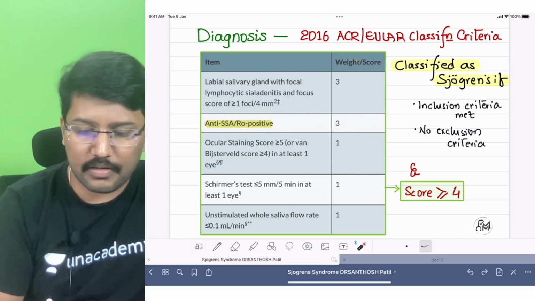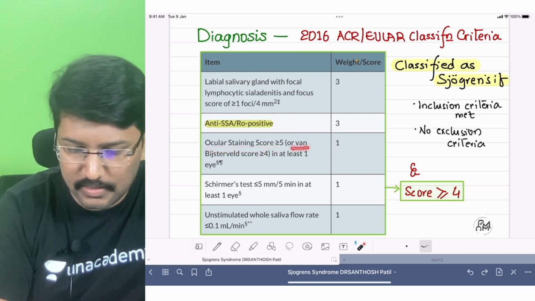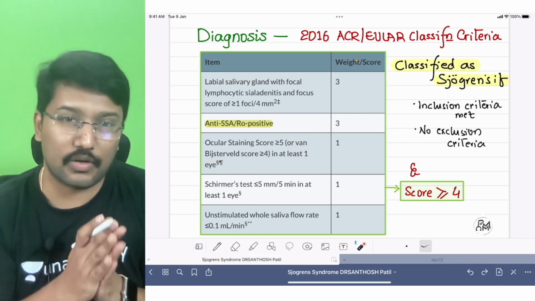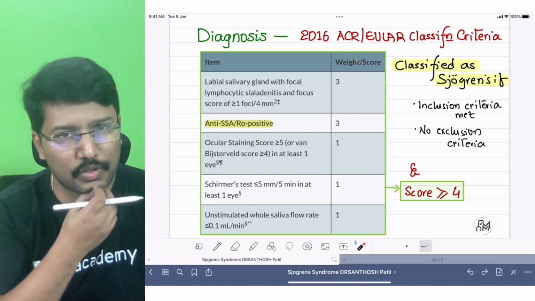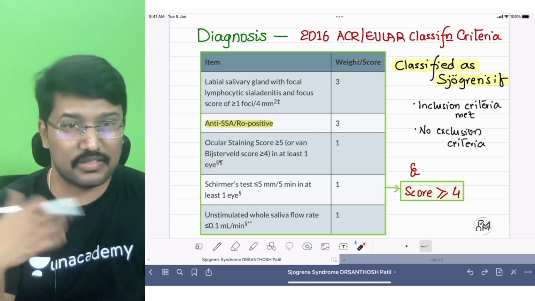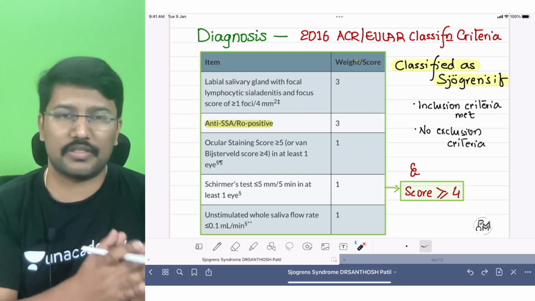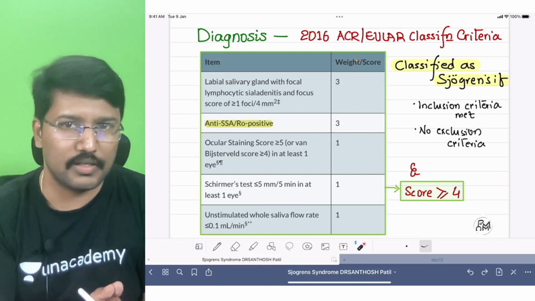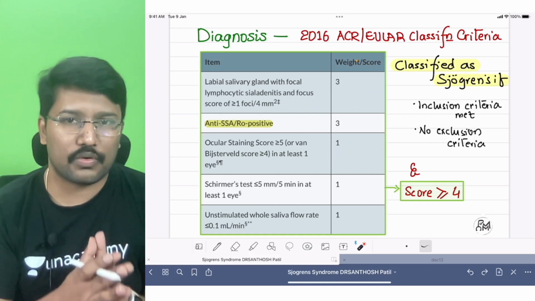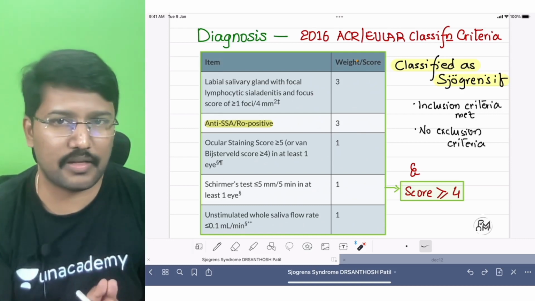Then apart from that, we are also looking at some ocular staining score, which is known as the Van Bijsterveld score. Ocular staining score or Van Bijsterveld score is one of the components. The details I think ophthalmology people would be covering. I only want you to remember the name. They can ask you an MCQ: which of the following is not a component of the ACR EULAR classification criteria for Sjogren syndrome? So there is the ocular staining score or Van Bijsterveld score. I am not sure if I am pronouncing it right because it's spelled weirdly, but remember that.